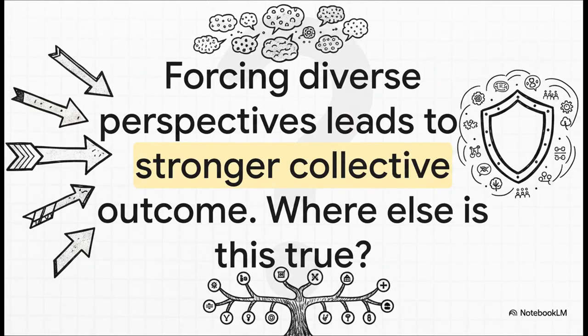So when you step back and think about it, what's the really big idea here? Random forests teach us something pretty profound that goes way beyond just coding. It's this idea that by intentionally injecting a little bit of randomness, you can force a diversity of perspectives. And when you bring together all those different viewpoints, the collective outcome is way stronger, way more accurate than what you'd get from a single genius or a committee full of clones who all think alike. And that just makes you wonder, doesn't it? Where else is that exact same principle true?